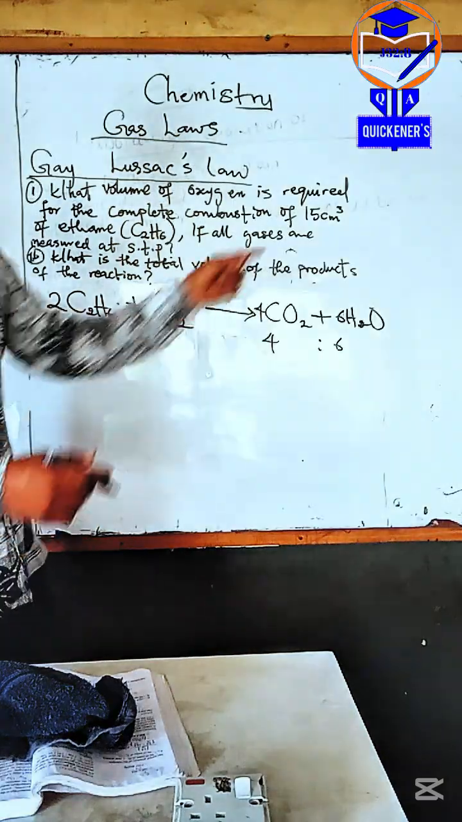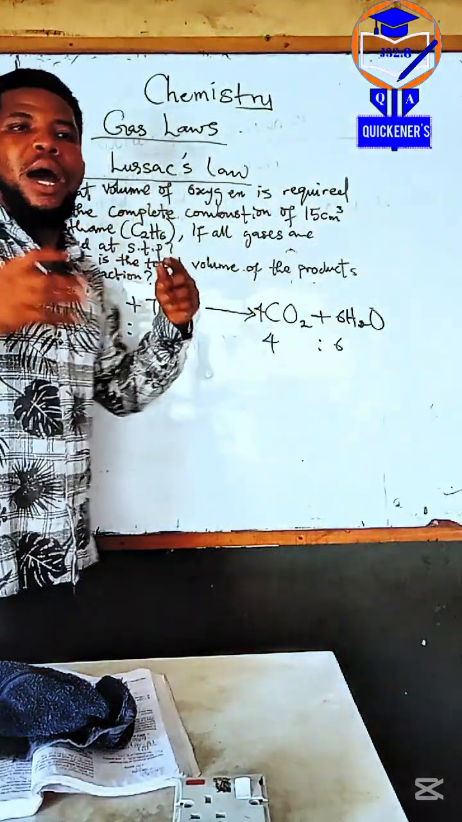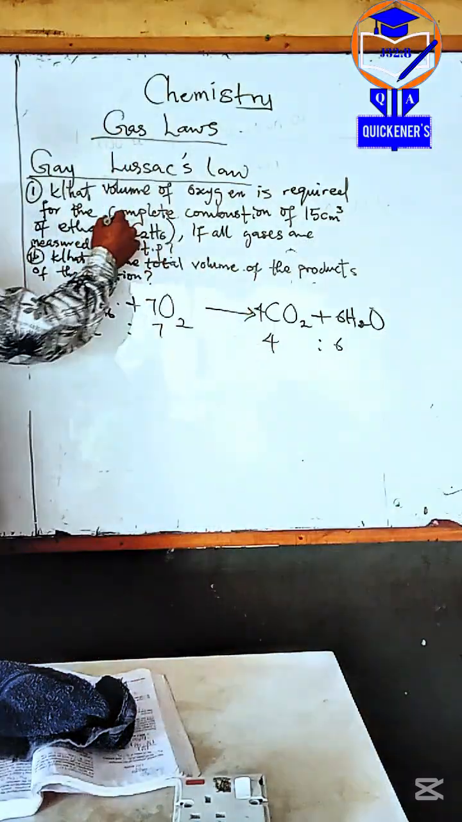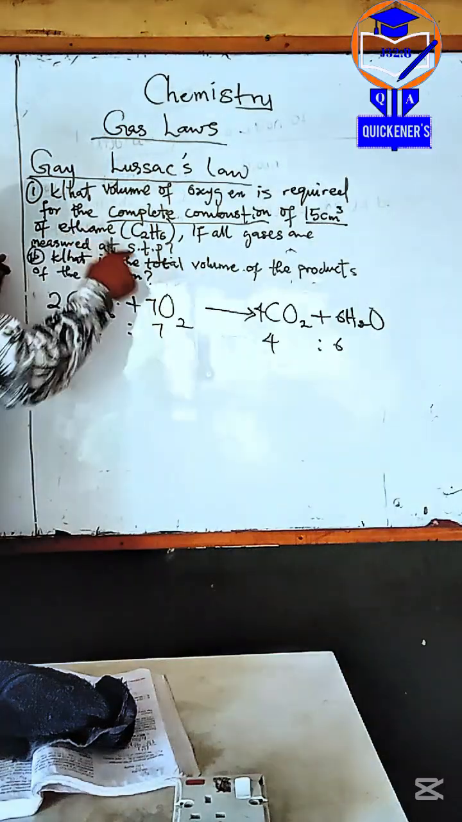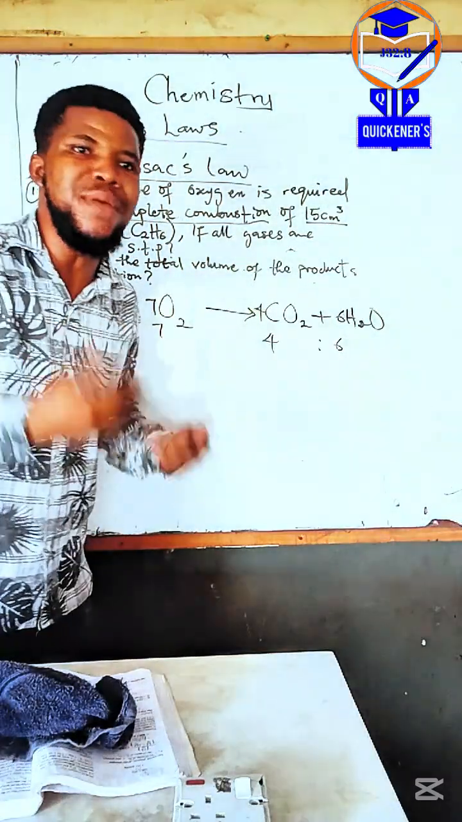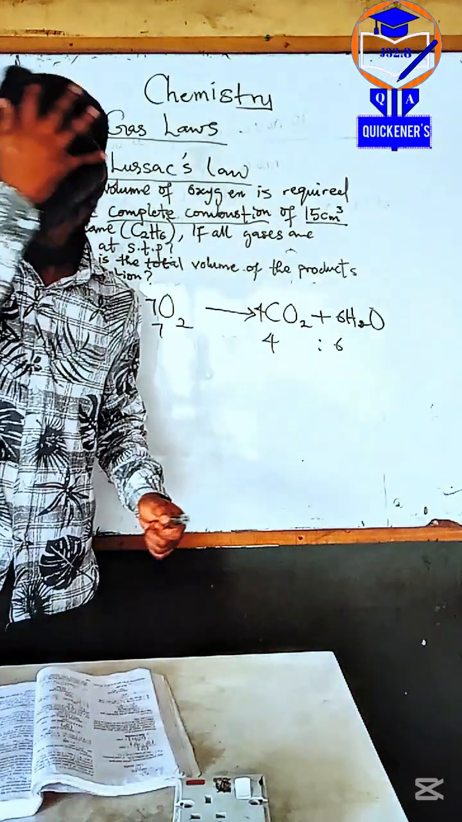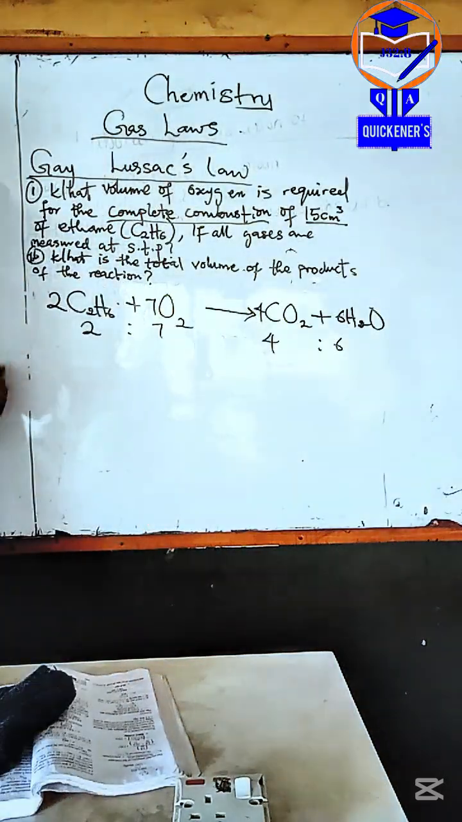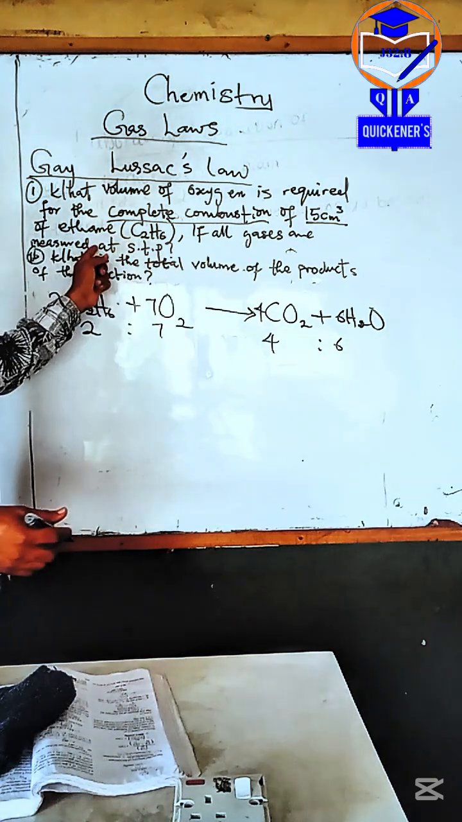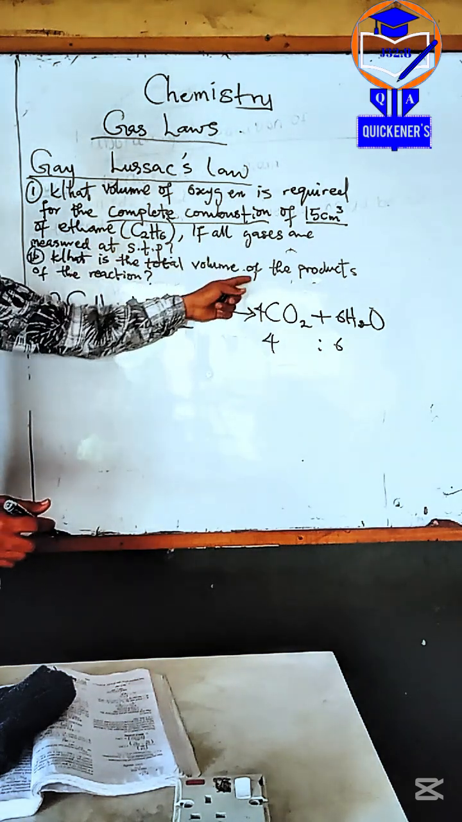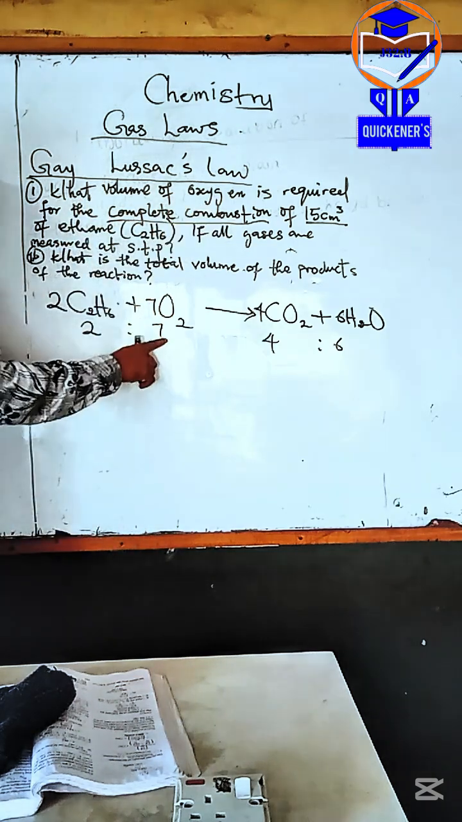So what is this for? It is what they give us to tell us what is happening. Because it says it has a complete combustion. If the methane has a complete combustion, it only means that there is enough oxygen for combustion. So what are we looking for first? If all the gases are measured at the same conditions, what is the total volume? Let's start with the volume of oxygen.